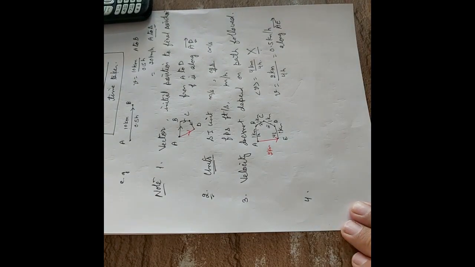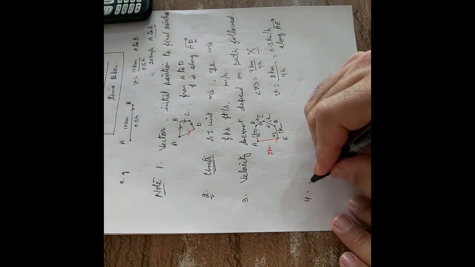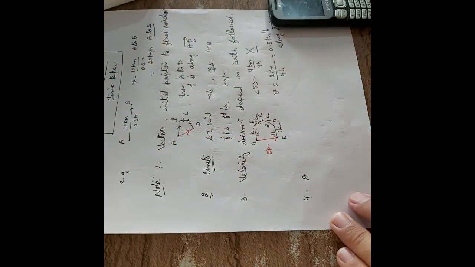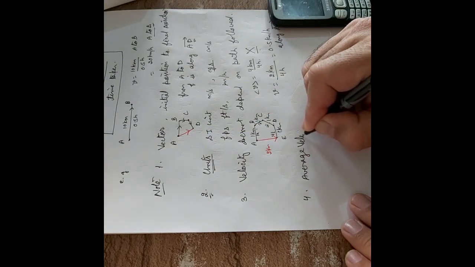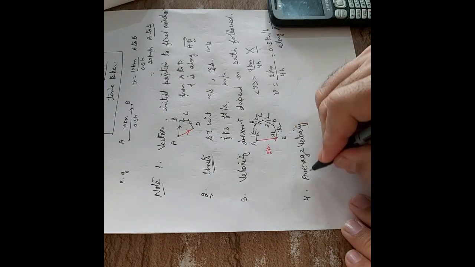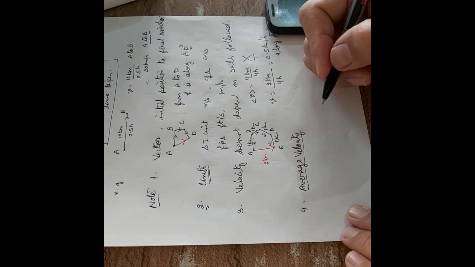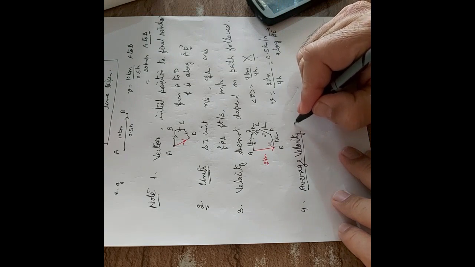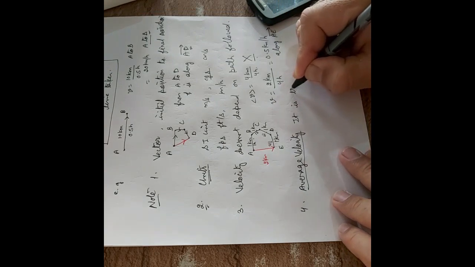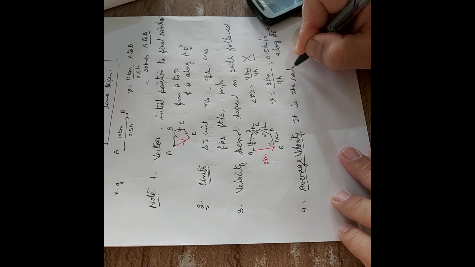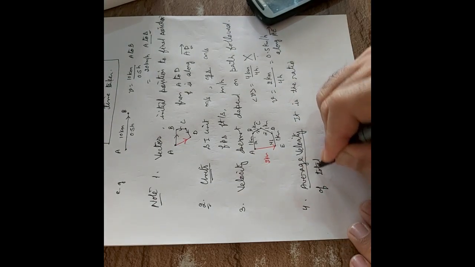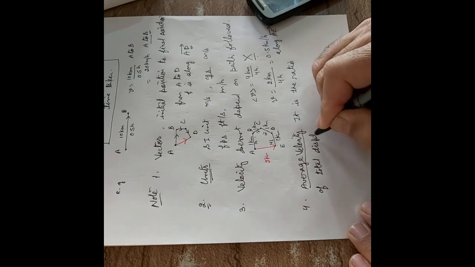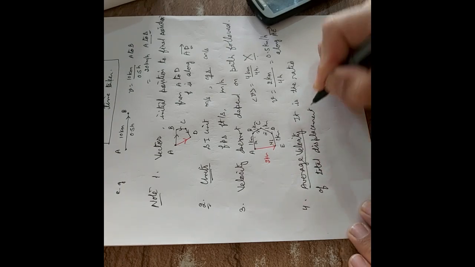Fourth point is the average velocity. What is the meaning of the term average velocity? Average velocity, it is the ratio of total displacement to total time taken.